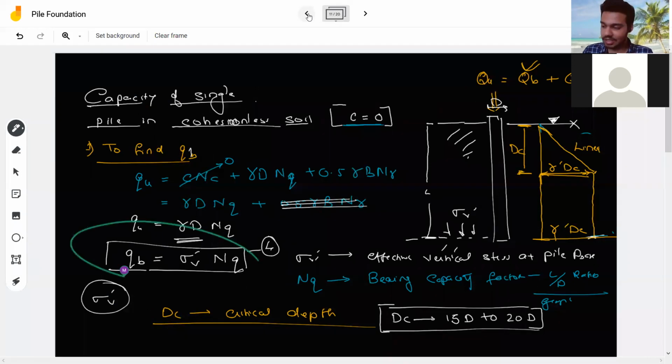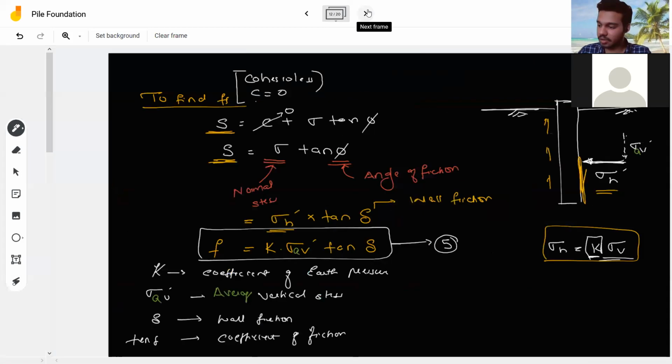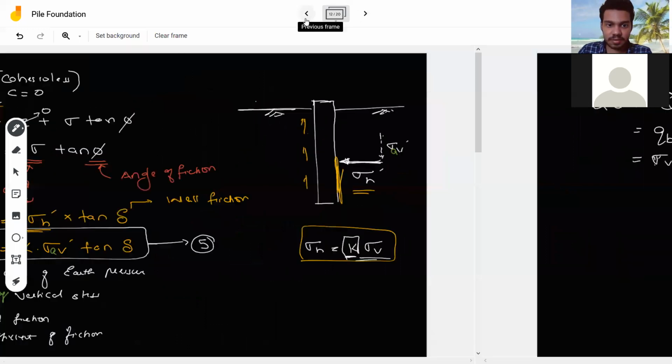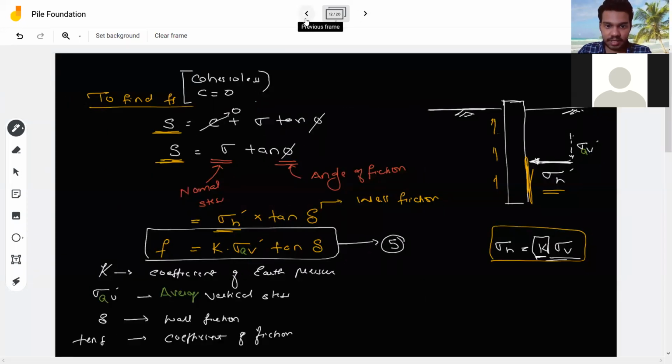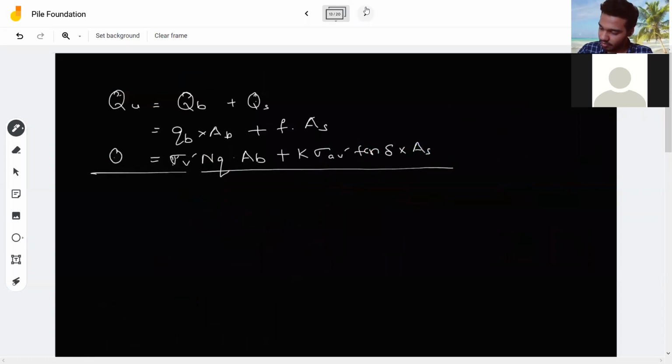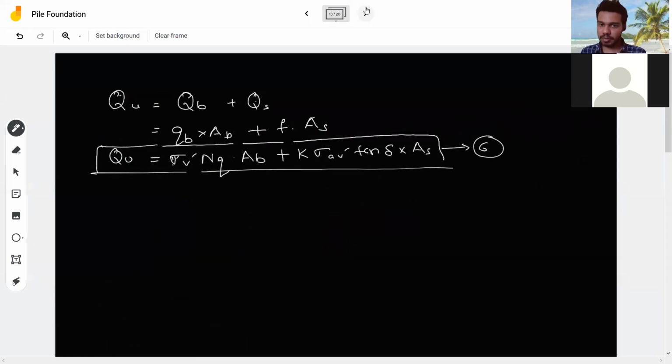Yeah, your Qb equal to sigma V dash into Nq, times your Ab, plus the friction term, K sigma Ab dash into tan of delta into As. This is the equation of a pile when it is in cohesionless soil, and this is my equation number 6.